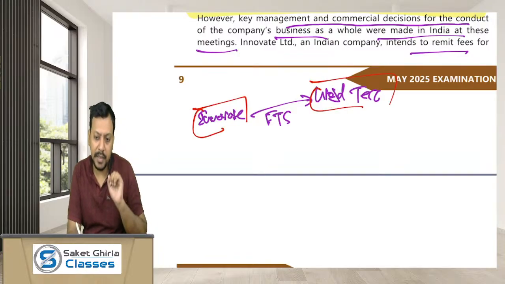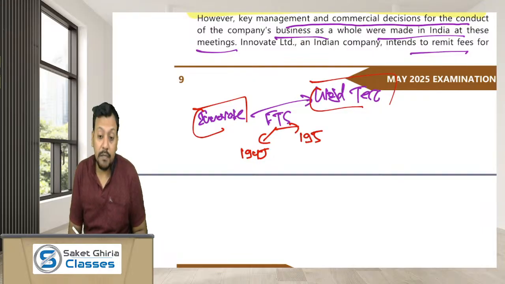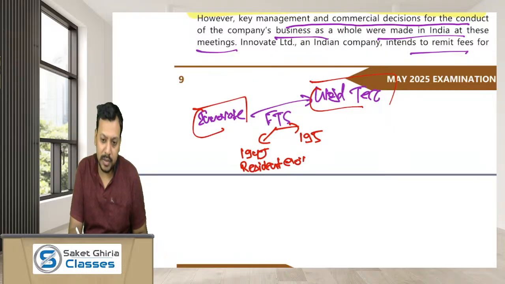The payer has to make TDS, but the issue is that FTS is subject to TDS under section 194J as well as 195. If the payee is a resident, TDS has to be made under section 194J at the rate of 10%. If the payee is a non-resident, TDS has to be made under section 195 at the rates in force.